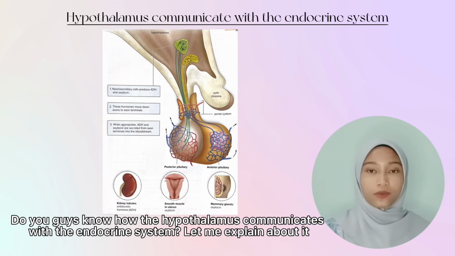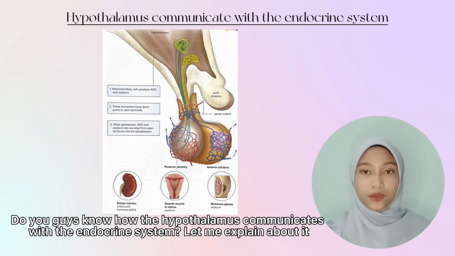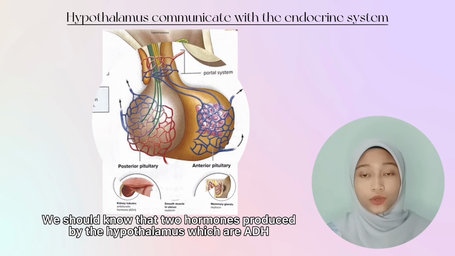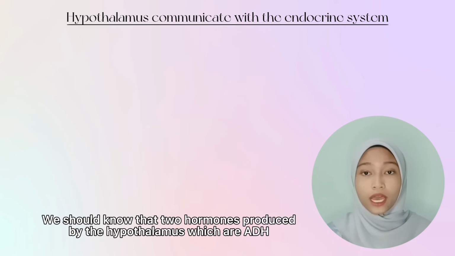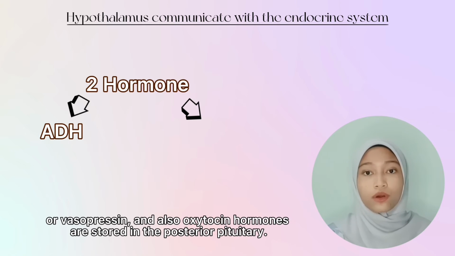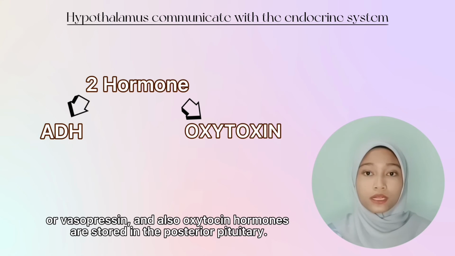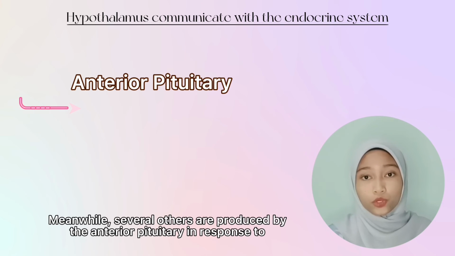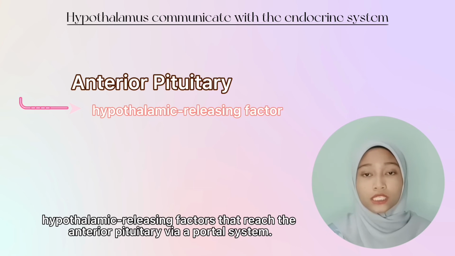Do you guys know how the hypothalamus communicates with the endocrine system? Let me explain about it. The hypothalamus communicates with the endocrine system via the pituitary gland. We should know that two hormones produced by the hypothalamus, which are ADH or vasopressin, and oxytocin, are stored in the posterior pituitary. Meanwhile, several others are produced by the anterior pituitary in response to hypothalamic releasing factors that reach the anterior pituitary via a portal system.